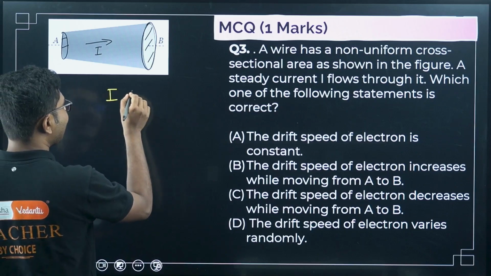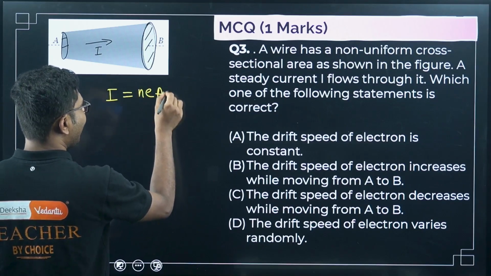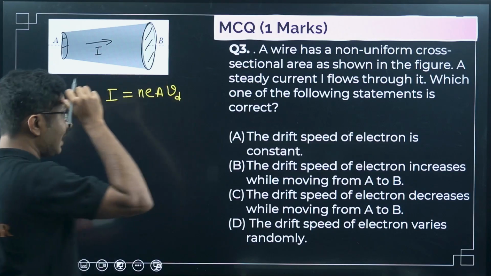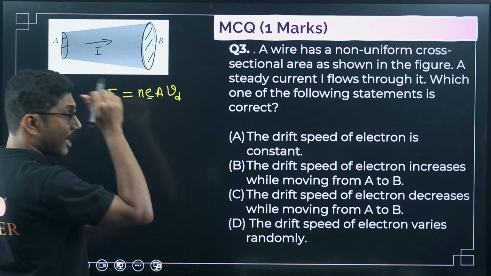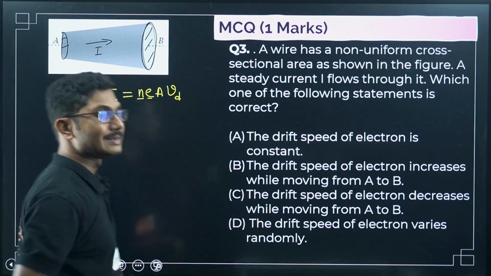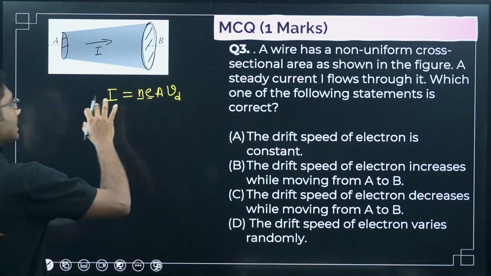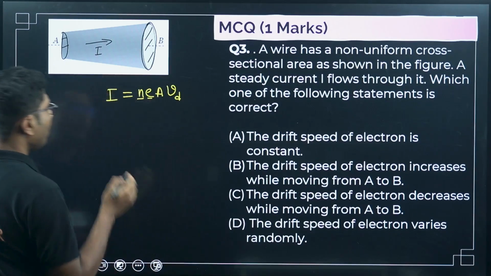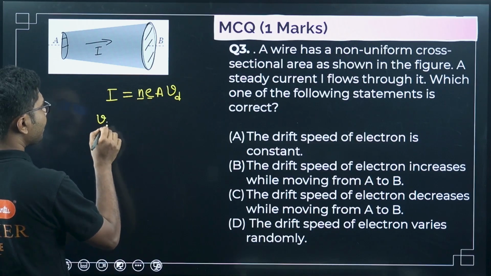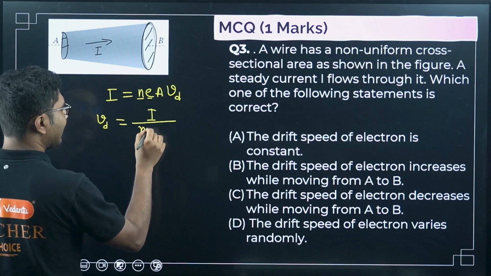You have to remember that current is given by I = nAeVd. Here Vd is drift speed, A is area, e is the charge of an electron, n is the number density of electrons, charge per unit volume. So this is the formula that you have to remember, nAeVd. From there you can see that drift speed is equal to I divided by nAe.